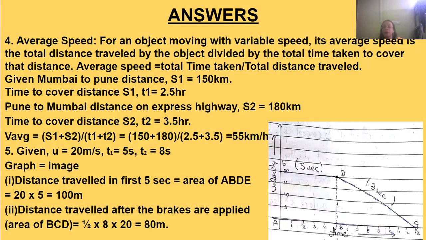That means it will be 8 seconds. So this will be the 8 seconds base, and this height will be 20 meters per second. So that will be equal to half into 8 into 20. The distance will be 80 meters. Okay.